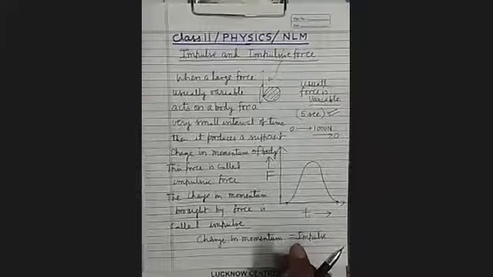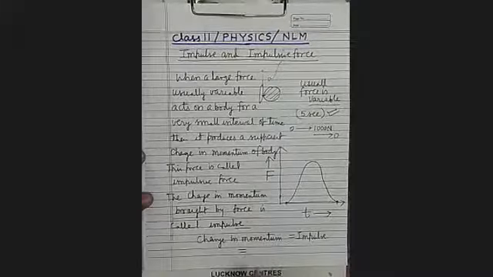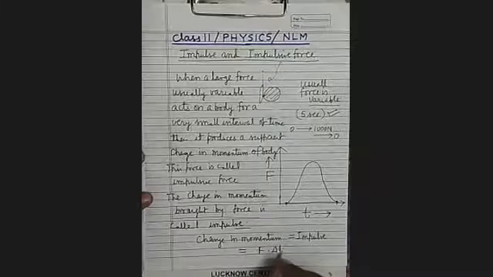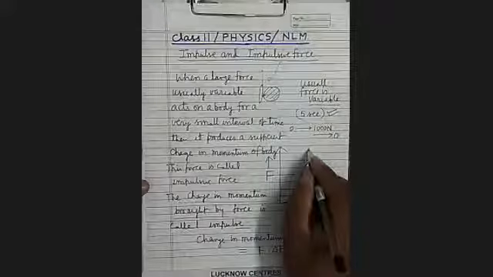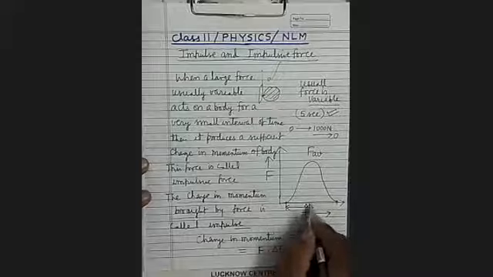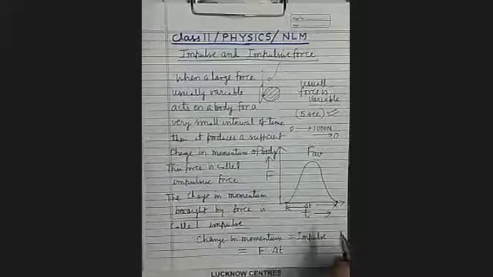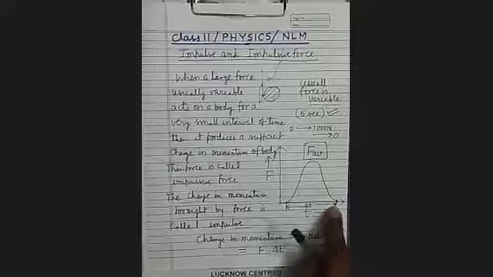So the impulse provided by the force to the body will be equal to the product of the average value of force and the time interval for which it is acting. That is F into delta T. Since the force is varying, we assume an average force acting for this time interval delta T. So instead of taking this varying force, we have assumed an average force acting for the whole time delta T.